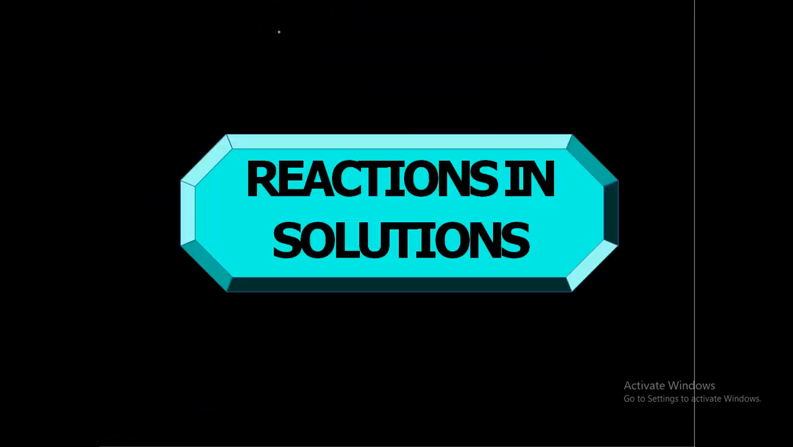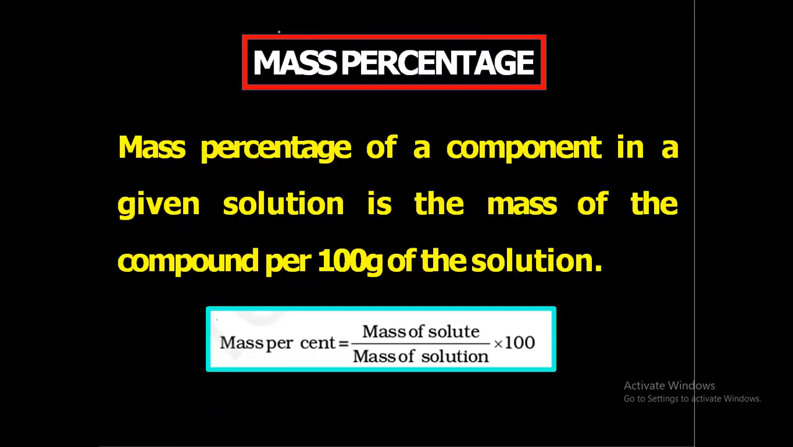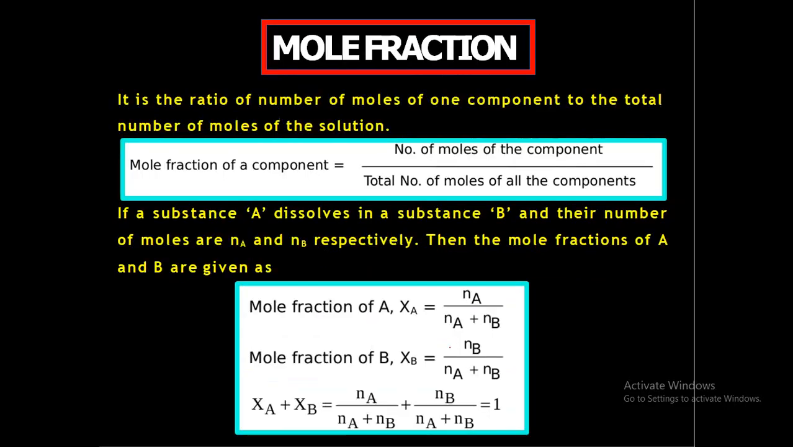So next is reactions in solutions. First is mass percentage. Mass percentage of a component in a given solution is the mass of the compound per 100 gram of solution. That is, mass percent is equal to mass of solute by mass of solution into 100. Next is mole fraction. Ratio of number of moles of one component to the total number of moles of the solution. So number of moles of component divided by total number of moles of all the components.